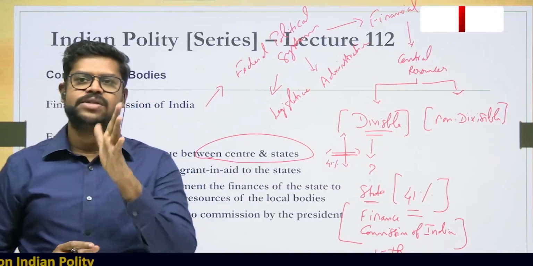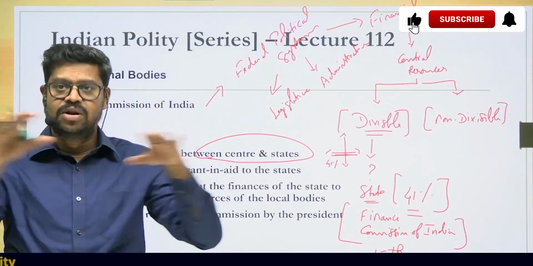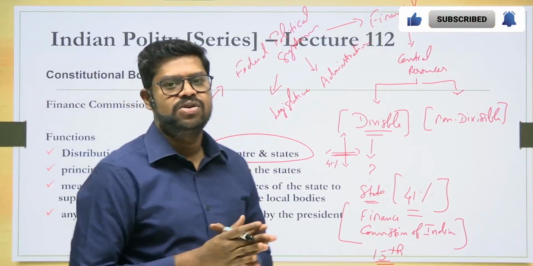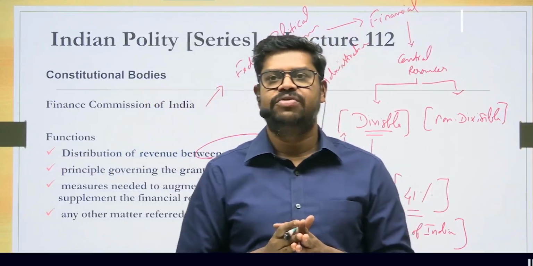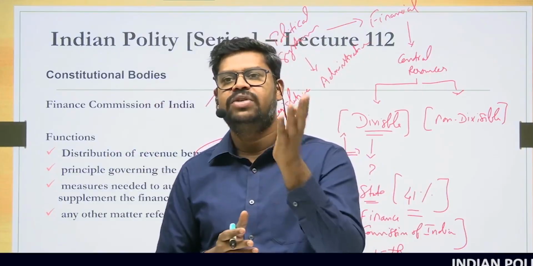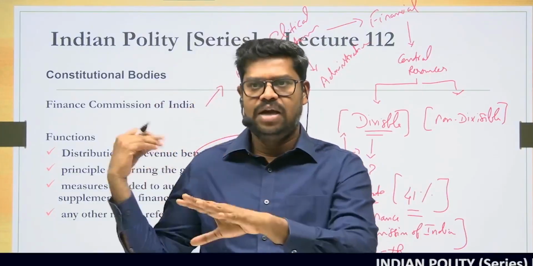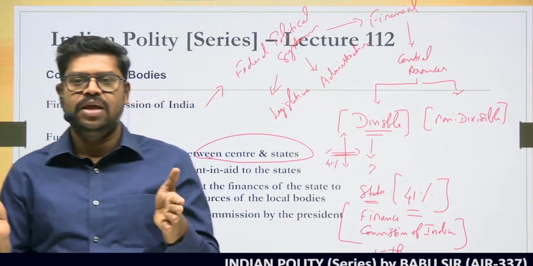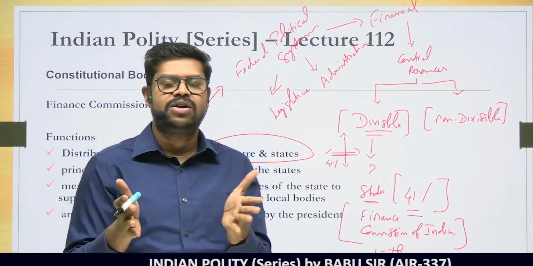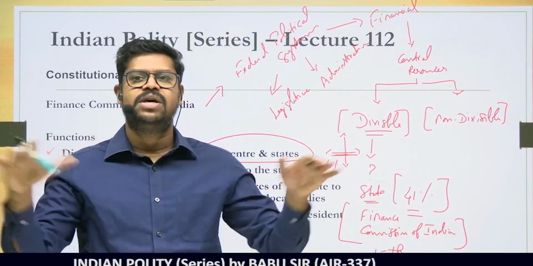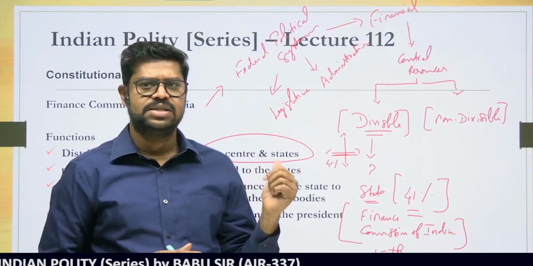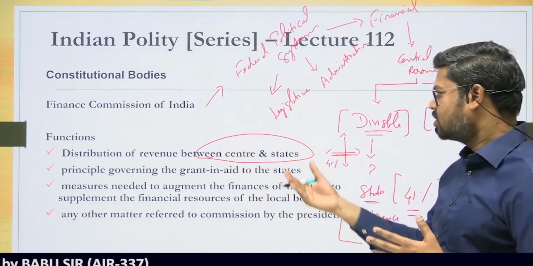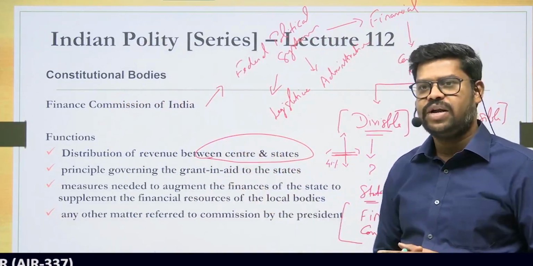But what is the basis on which the Finance Commission makes this horizontal distribution? Which state in India should get how much? That's basically the horizontal distribution. What is the basis on which the Finance Commission of India does that? The Finance Commission of India does that on certain parameters. I'll discuss that subsequently. In fact, the 15th Finance Commission has primarily taken into account 6 parameters based on which the horizontal distribution of revenue is done. I'll discuss all the functions first, then I'll go to that particular area. So this is the first and foremost function of the Finance Commission.